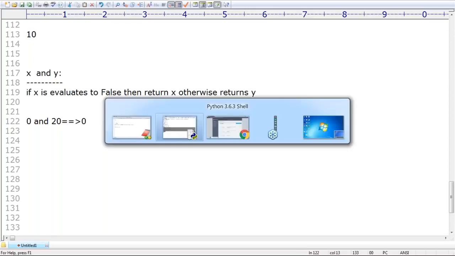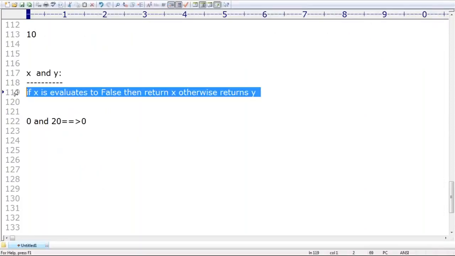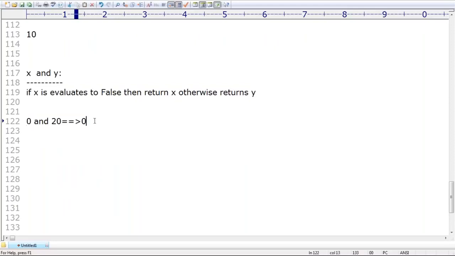Okay, very simple. Now let me cross-check. 0 and 20, what is the answer, sir? 0 is the answer. 0 and 200, or 2000, 0 is the answer. Because the first argument evaluates to false, automatically X is the answer. Otherwise, Y is the answer. Sir, any doubt in this example? Is it clear up to here? Good, excellent.